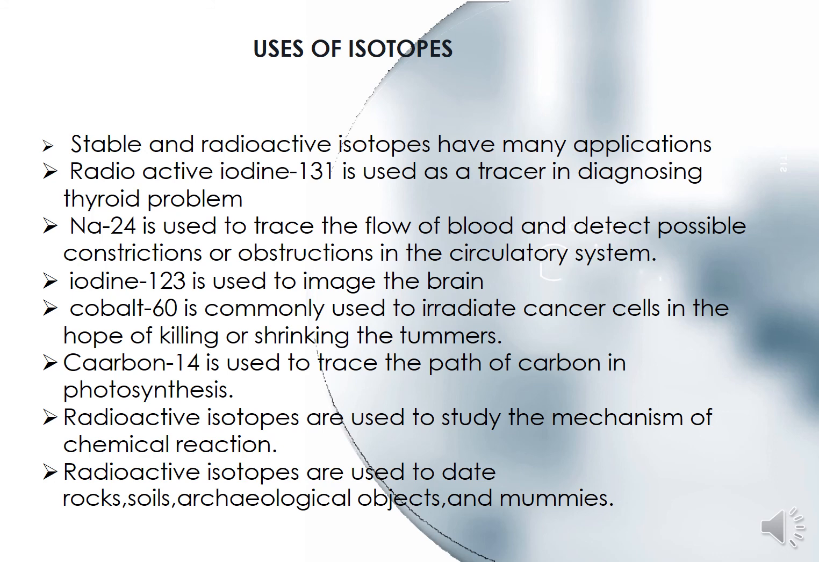Carbon 14 is used to trace the path of carbon in photosynthesis. Plants carry out the process of photosynthesis during the daytime. If we want to know the path of the carbon, it can be traced with the help of carbon 14. Radioactive isotopes are used to study the mechanism of chemical reactions. All chemical reactions have a mechanism, and if we want to study it properly, we have to use radioactive isotopes. Radioactive isotopes are also used to date rocks, soils, archaeological objects and mummies.